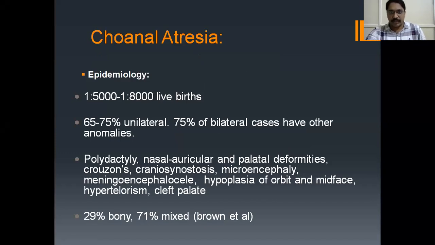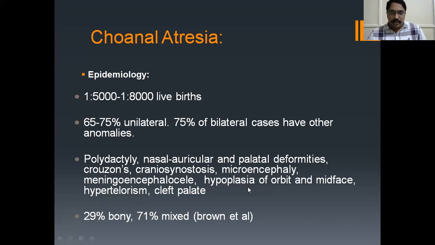Coming to choanal atresia, it's present in 1 in 5,000 to 1 in 8,000 live births, and in most conditions it is unilateral, up to 65 to 70% of the cases. In 75% of bilateral cases there are other anomalies like polydactyly, nasal, auricular and palatal deformities, Rosen syndrome, craniosynostosis, microcephaly, meningoencephalocele, and cleft palate.